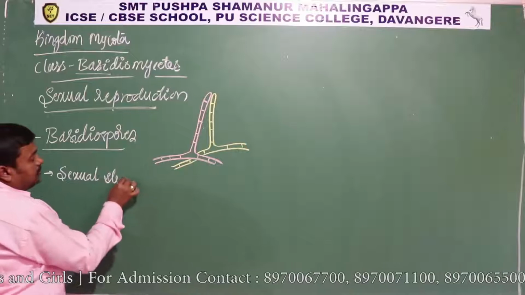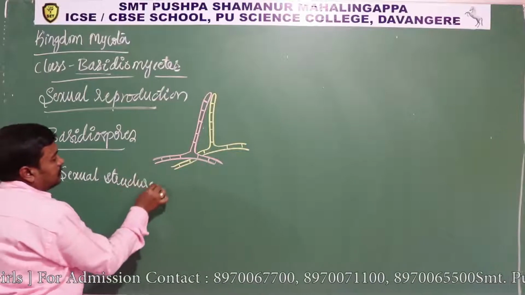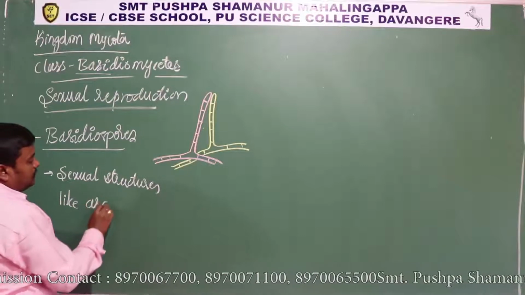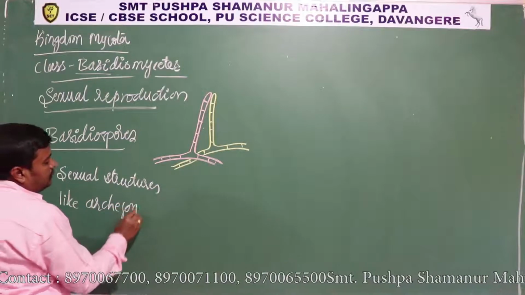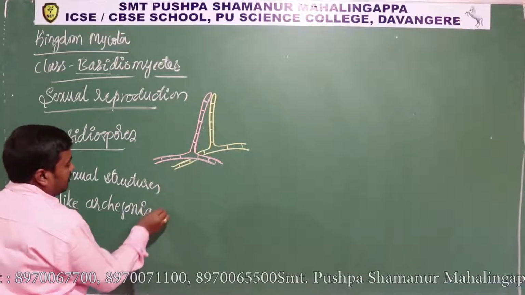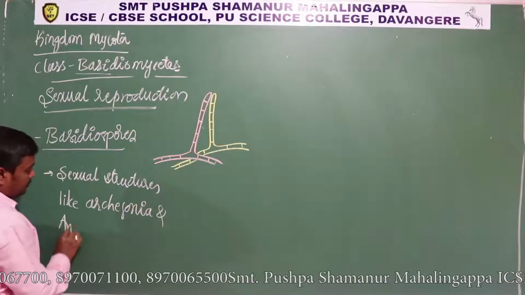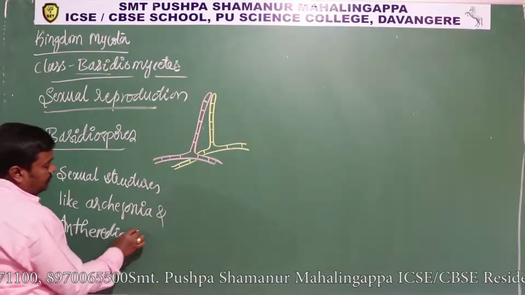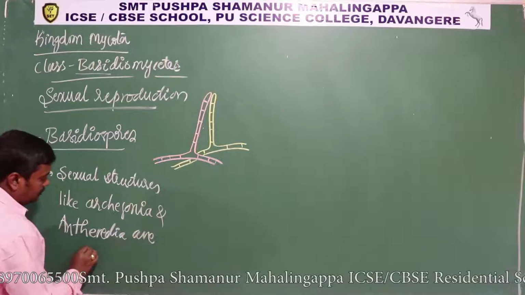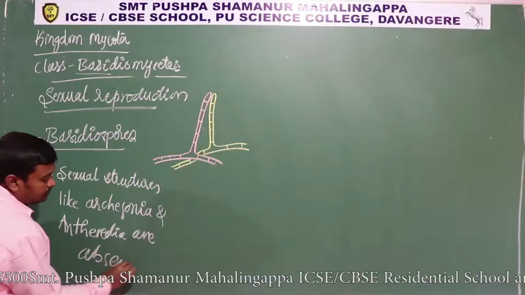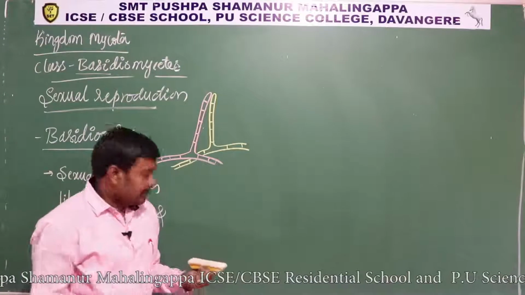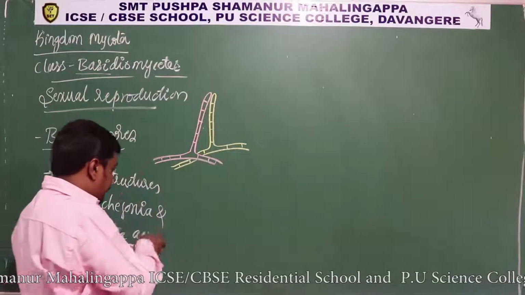Sexual structures like archegonia and antheridia are absent. Archegonia and antheridia are absent in these basidiomycetes.